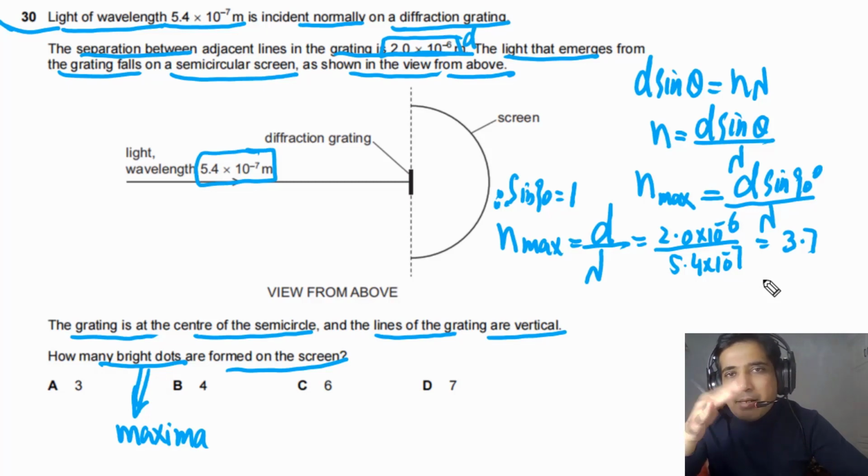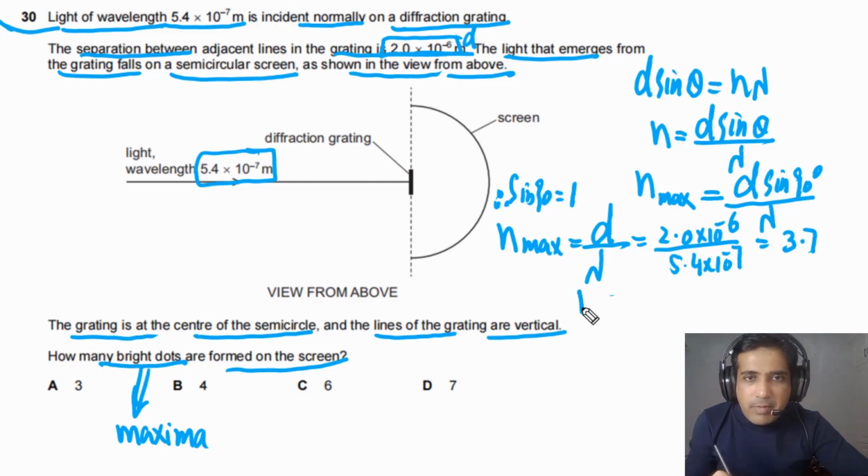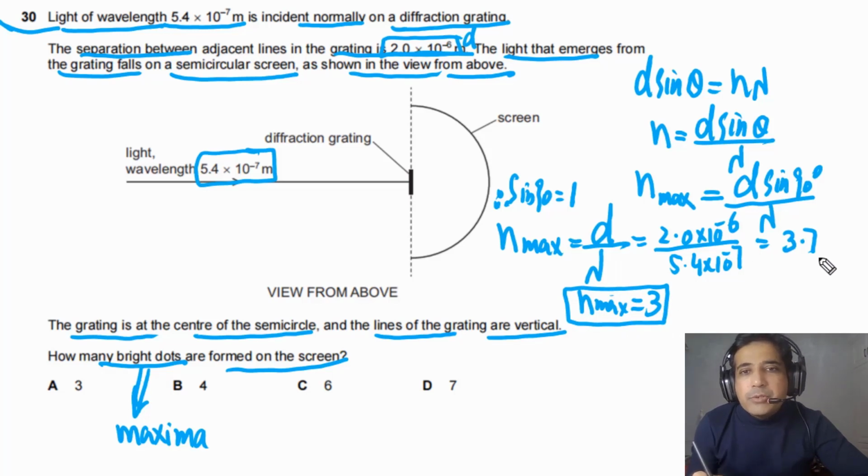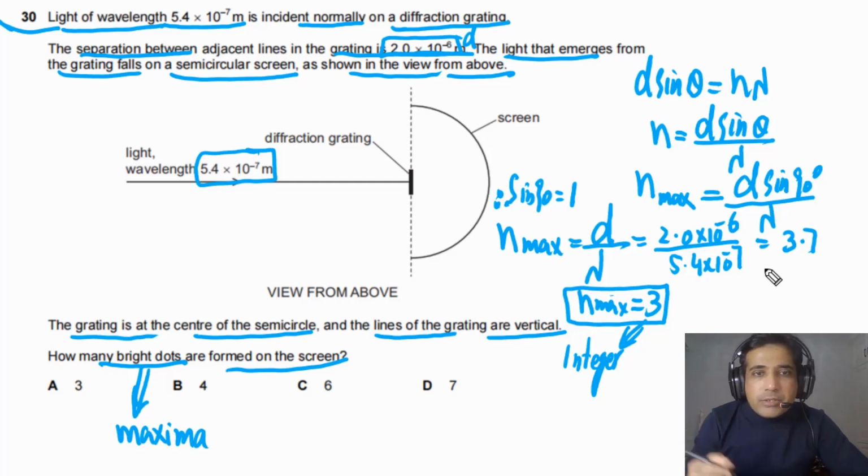so they cannot be 1.5, so that is not possible. So in this case n max, the number of bright fringes, will be equal to 3. The number of bright fringes cannot be 3.7, so this has to be an integer. There are no 1.5 bright fringes. So in this case we will observe 3 bright fringes on one side of the center.